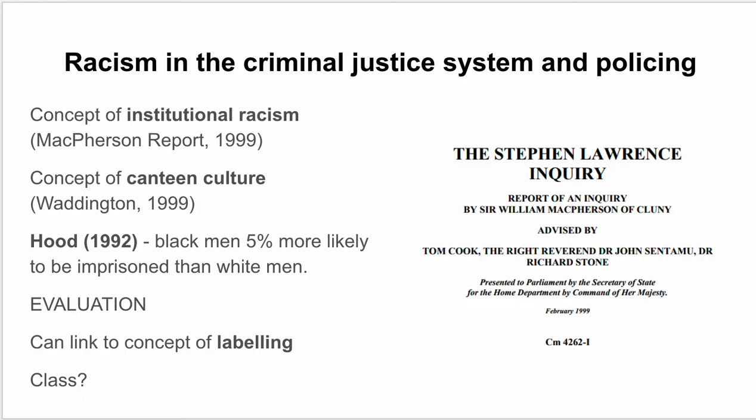In terms of evaluation, the first thing before we get into the evaluation is that this can be linked to labeling. So you can make that link to Becker and interactionist ideas about labeling if you're talking about institutional racism, canteen culture, those kinds of things. But then in terms of evaluation, you could say, well, what about class here? Is it just ethnicity that is the reason why certain groups are overrepresented, or is it to do with class as well? And we're going to come on to that in the next slide.